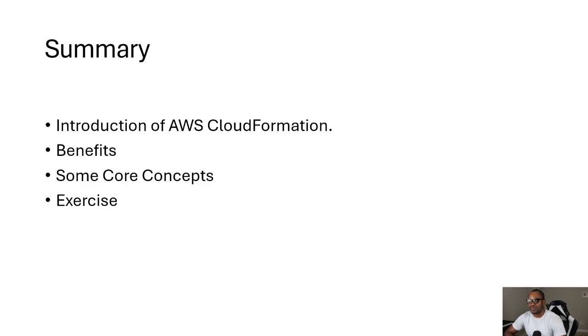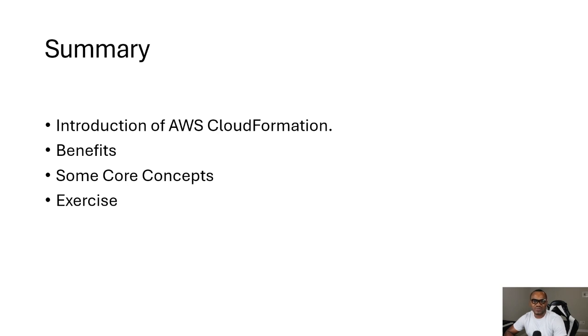So in summary, today we have looked at the introduction. We have made some definition of AWS CloudFormation, where we say it's an AWS infrastructure as code service. We have looked at some of the benefits of CloudFormation and some core concepts. We have talked about templates, stack, ChangeSet, and some other ones.